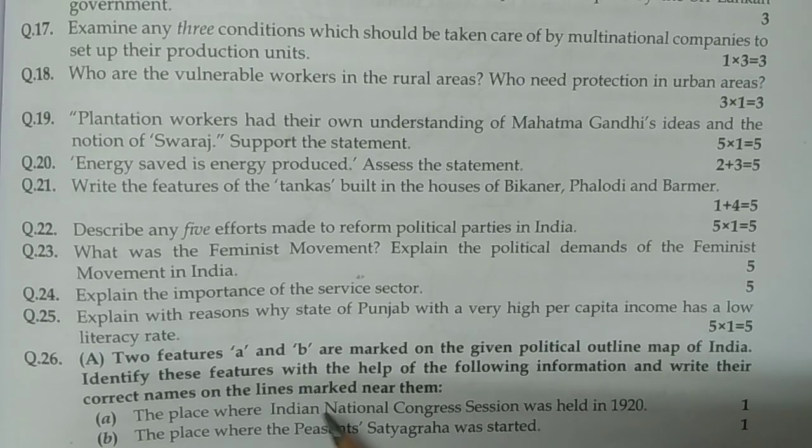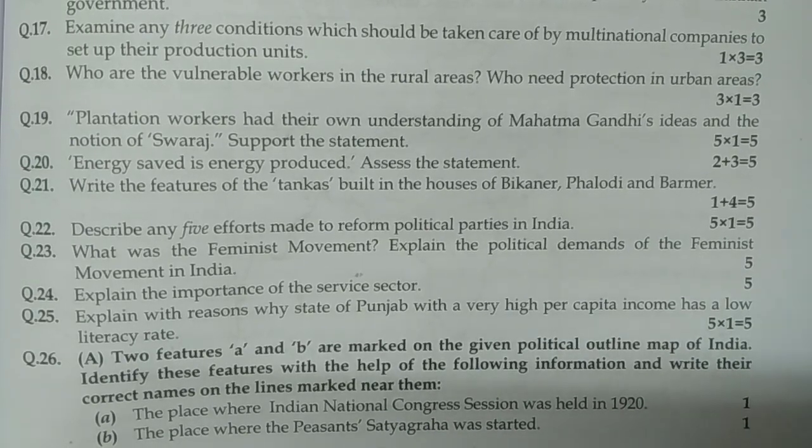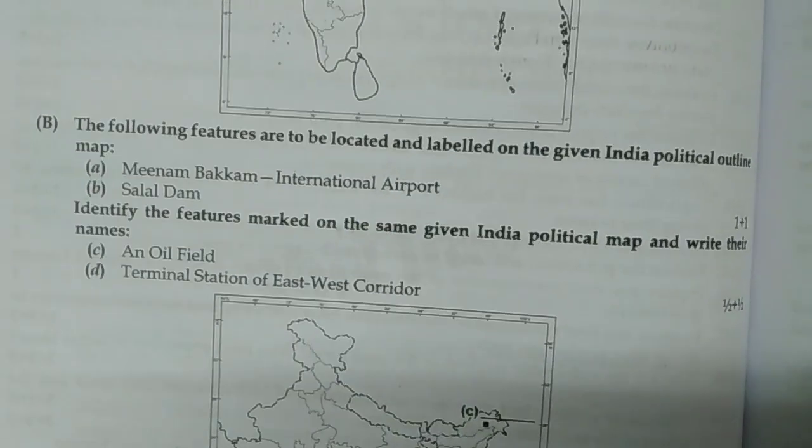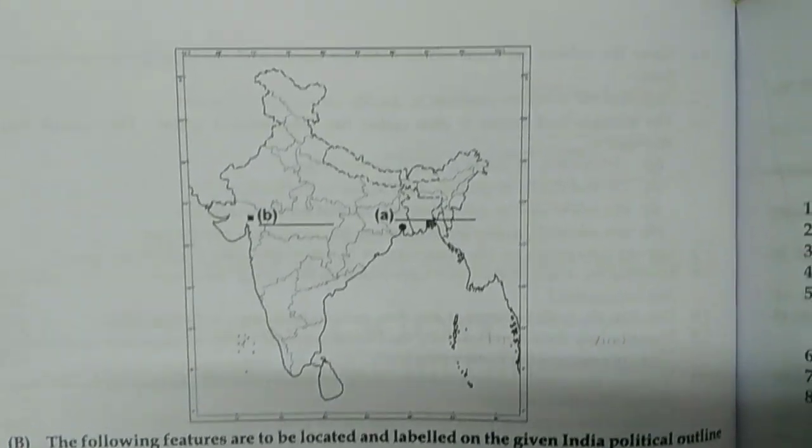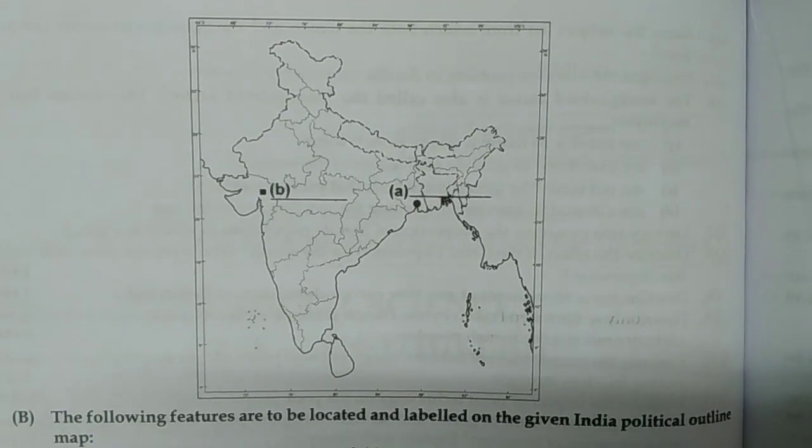So this is a map based question, and its weightage is still the same. 2 questions are being asked from the history section and 3 questions are being asked from the geography section. So you can understand from here. I'm just turning this page. See, this is the given map, you can understand from here.